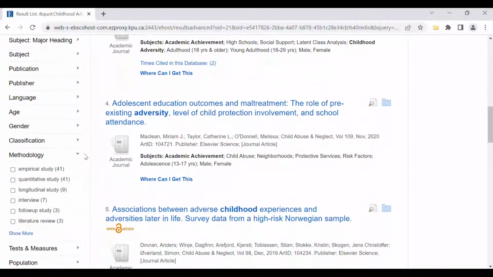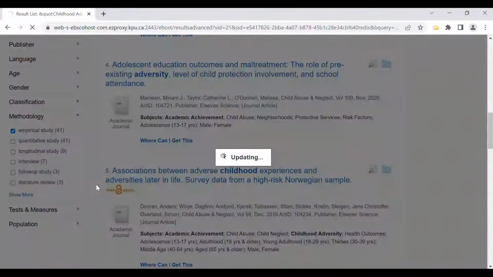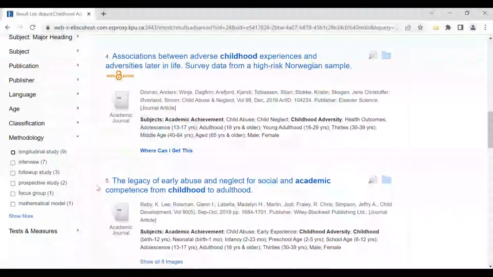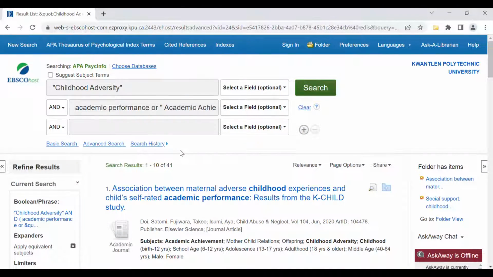And then the final filter I want to show you is under methodology. So here's where you find that magical empirical study filter. There's a lot of ways to find psychology peer-reviewed articles, but PsycINFO is the only search tool that gives you that particular filter, which is very useful. So now we're down to 41.